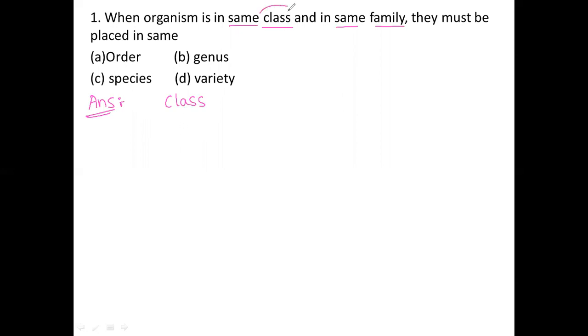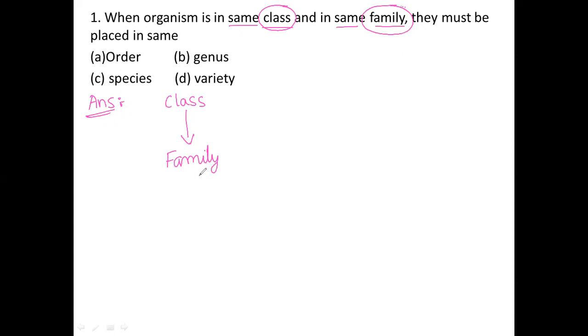The first one is a class, right? So I have written here class. Next to class, what did they ask here? That is a family. So I would like to write here the family.